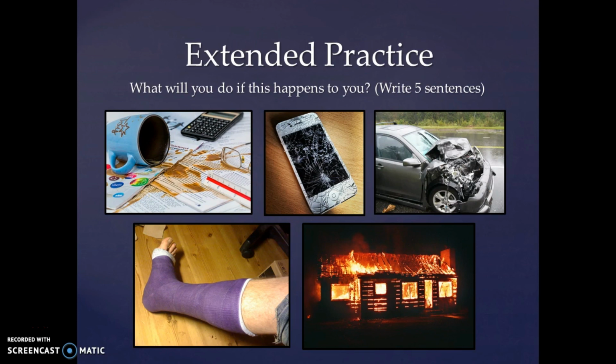So in the first picture, we've got a cup of coffee that's spilled on your homework. We've got a broken iPhone in the second picture. We've got a smashed up car. Looks like somebody got in a car accident in the third picture. In the fourth picture, we have a broken leg. And then, oh no, in the last picture, we have somebody's house on fire. So I want you to imagine if these things happen to you, what will you do?